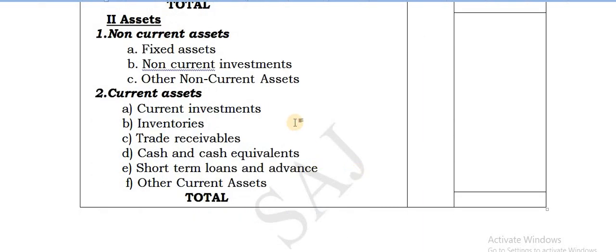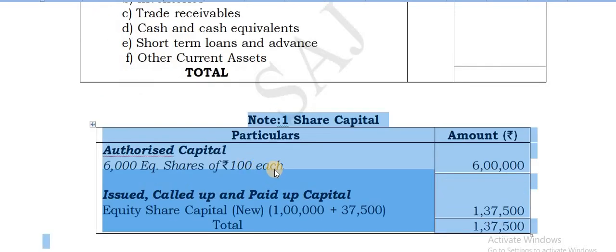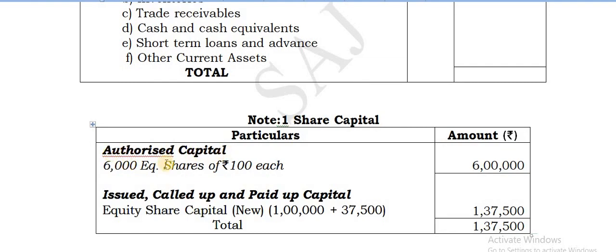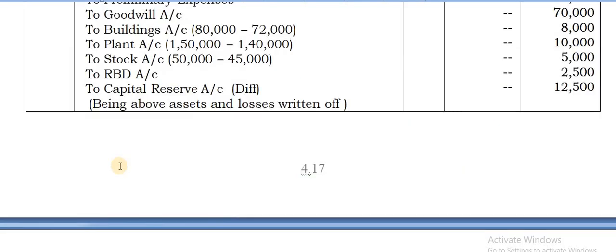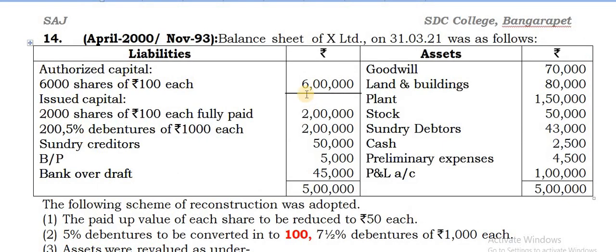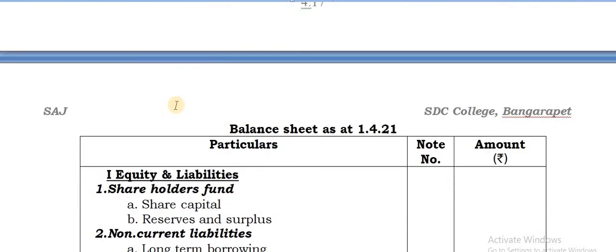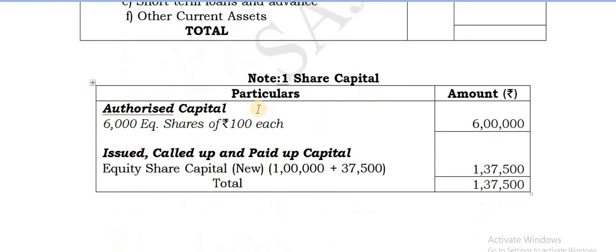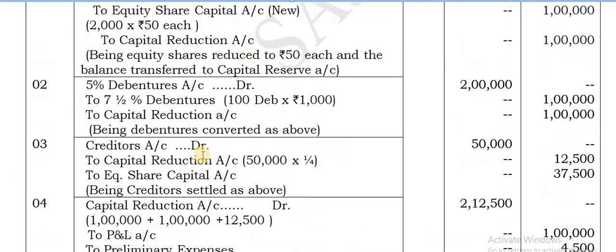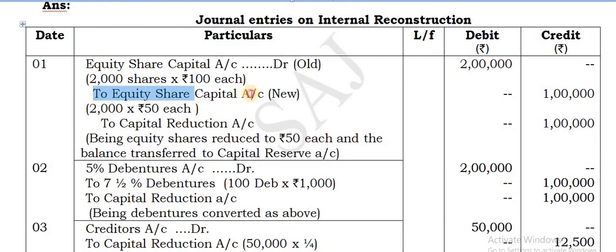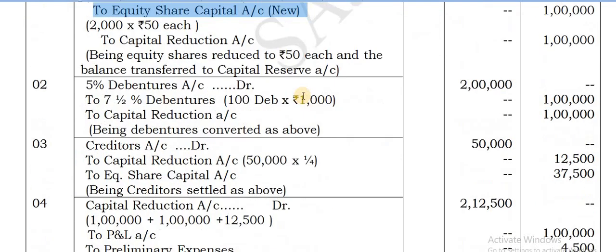Next you can go for those two. Note number 1, that is the share capital. Authorized capital, as it was given earlier in the column, there is an authorized capital of 6,000 shares of 100 each. That gives you 6 lakhs. So you have to take that 6 lakhs first, close thereby. Then issued, called up and paid up. You can find here in the journal entries wherever the new equity share capital is there. There is one credit here to equity share capital. And here also there is a credit to equity share capital. So these two amounts should be taken.